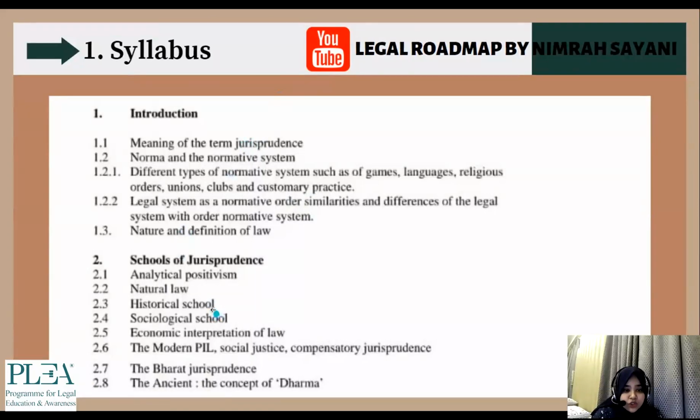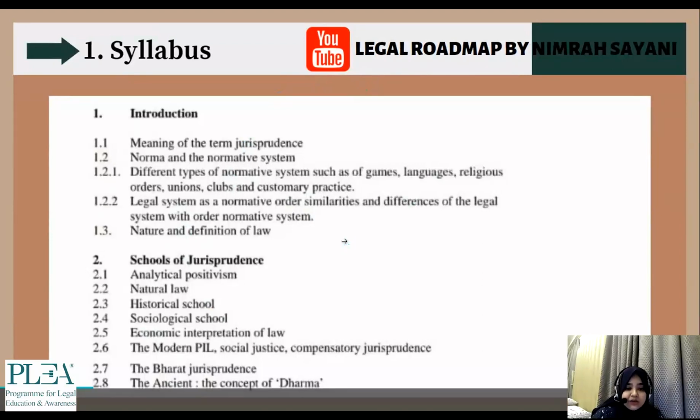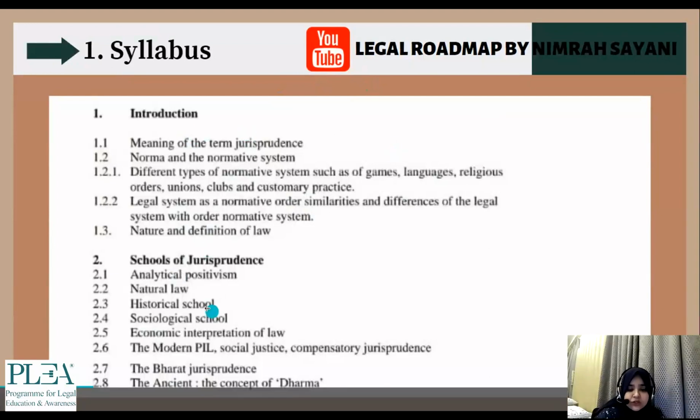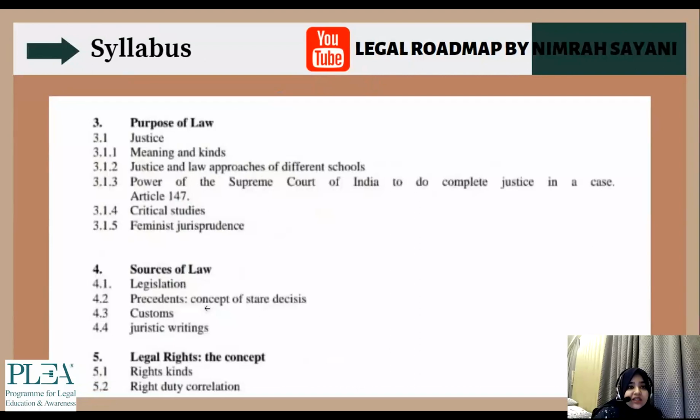Then you have your schools of jurisprudence, which is again a very important topic. All the schools, and then whoever is the pioneer of that particular school, etc. There's a better format given in the new syllabus, which we'll go through shortly. But for now, you have introduction, schools of jurisprudence, and then there is purpose of law, which is again not drafted very well. It includes a lot of other things which are not mentioned here. We'll go through that shortly.